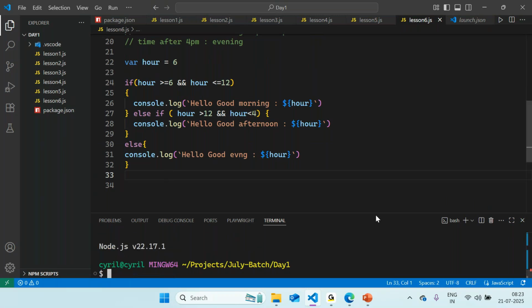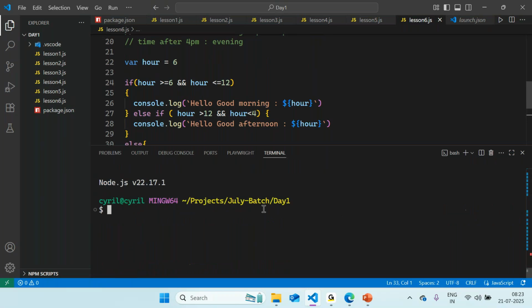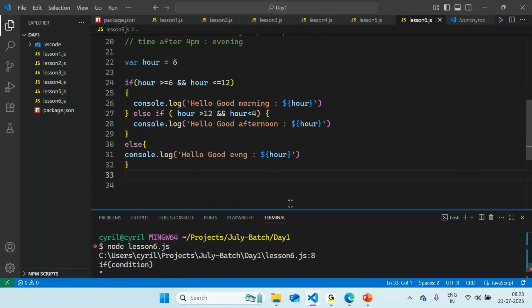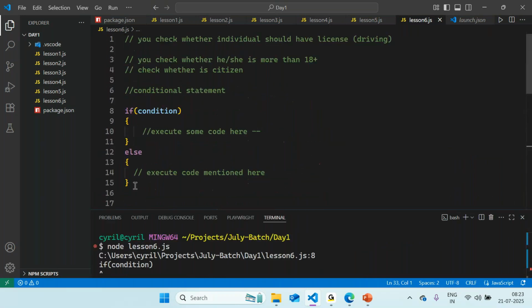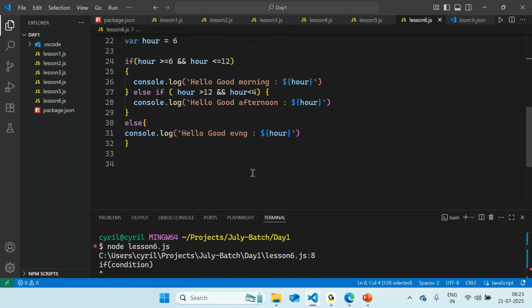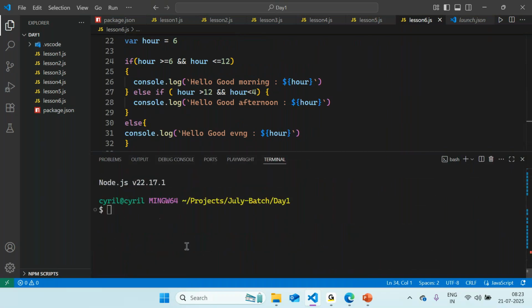Hello, 6. Okay, but what happened here, guys? Something went wrong. Condition is not defined is shown. My mistake, guys. I just added an expression over here. I should have commented it out. Okay. Let me rerun this again.